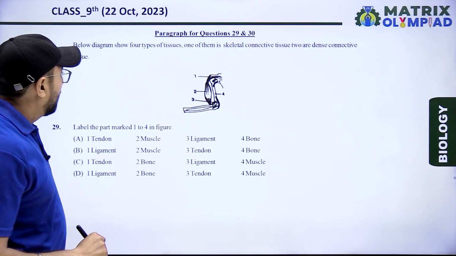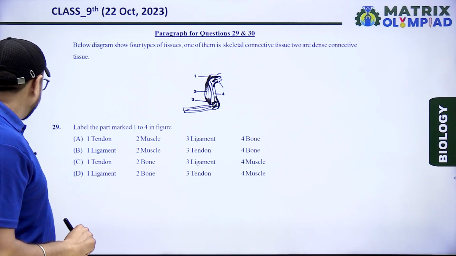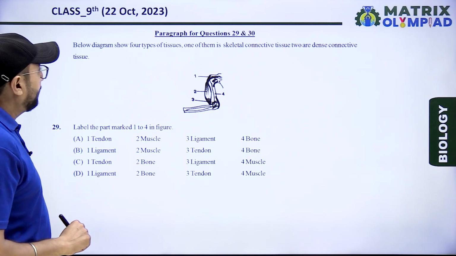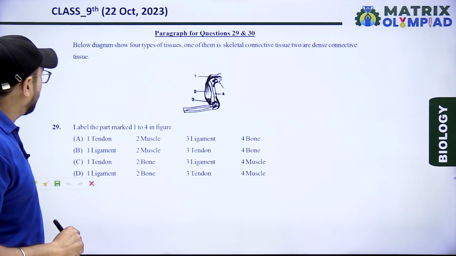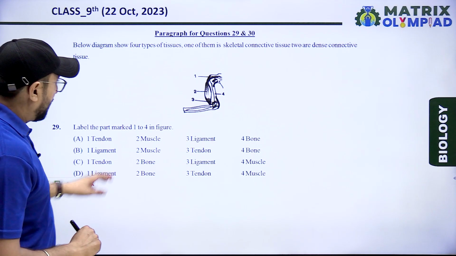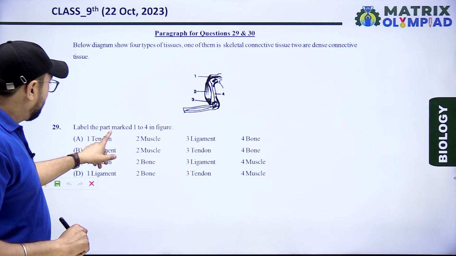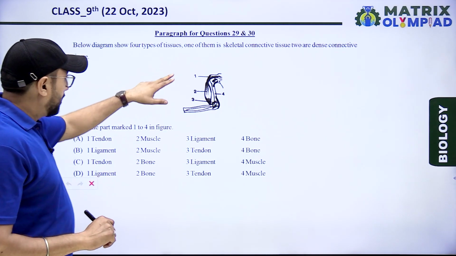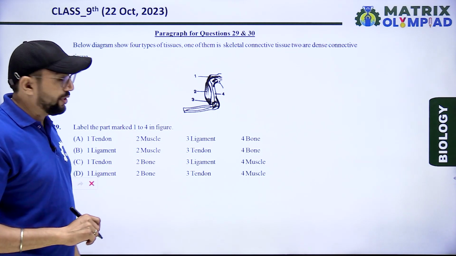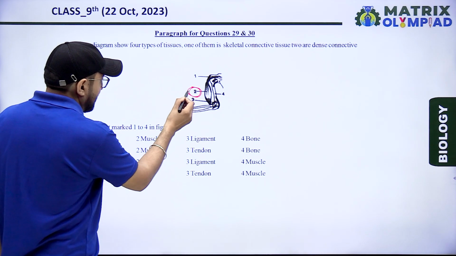Next, the diagram below shows four types of tissue. One of them is skeletal connective tissue. Two are dense connective tissue. Given 1, 2, 3, 4. Label the part marked 4 in the figure. That means identification of first, second and third. According to the picture, second is the muscle.